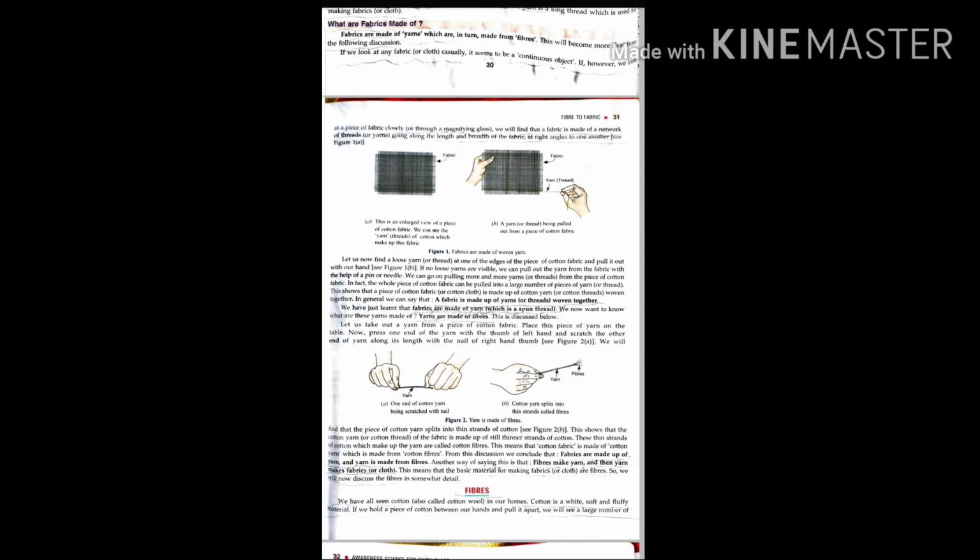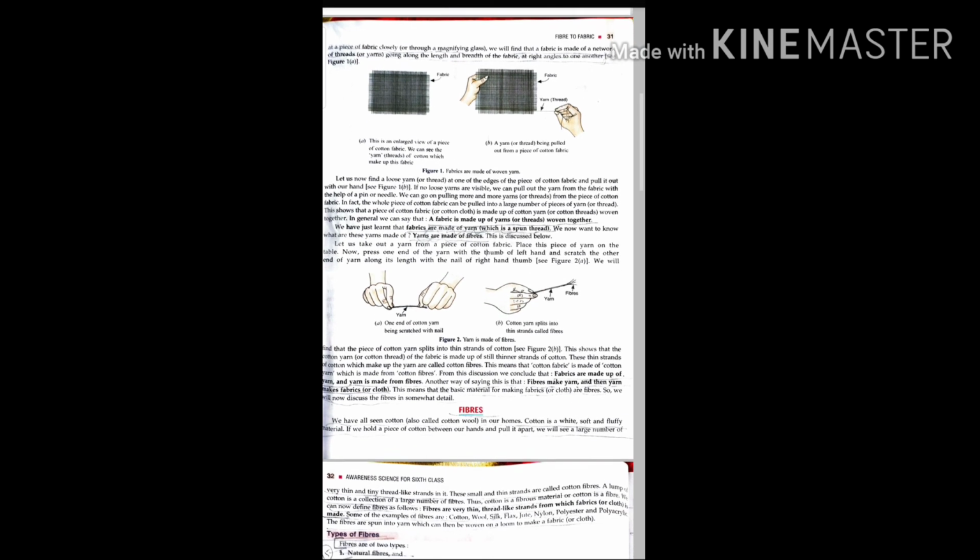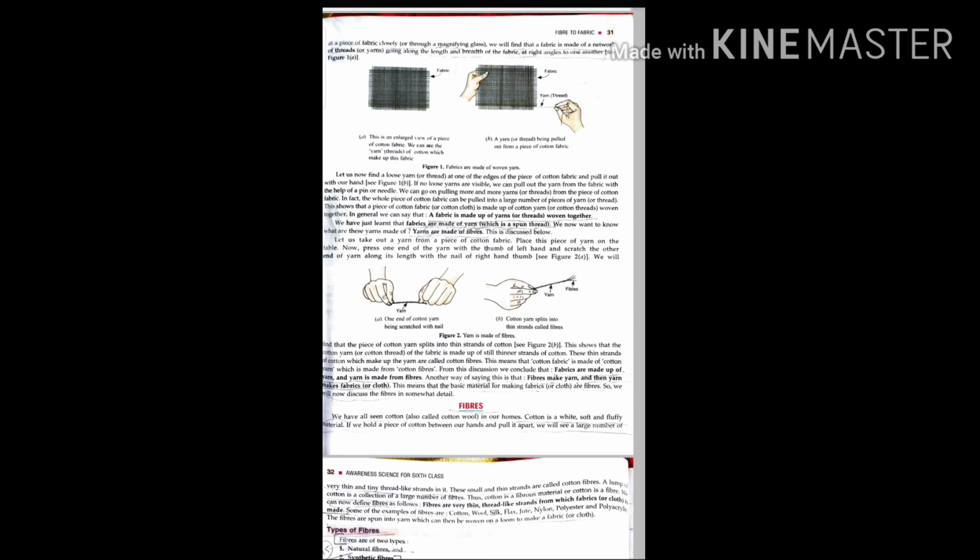So we will now discuss fibers in somewhat more detail. We have all seen cotton, also called cotton wool, in our homes. Cotton is a white, soft and fluffy material.